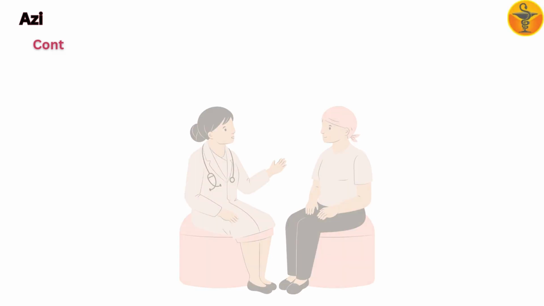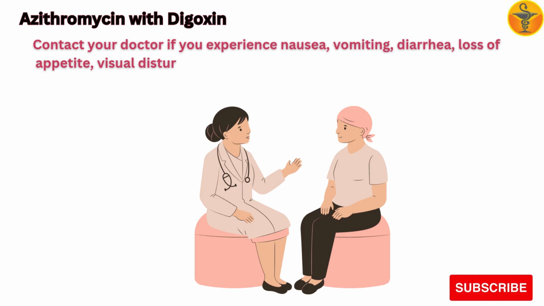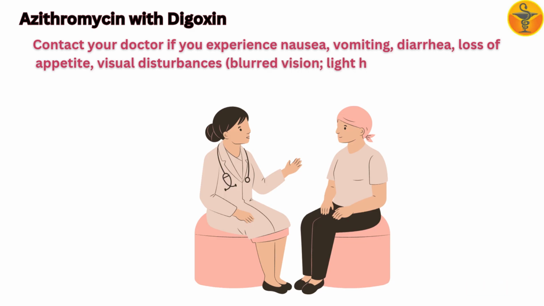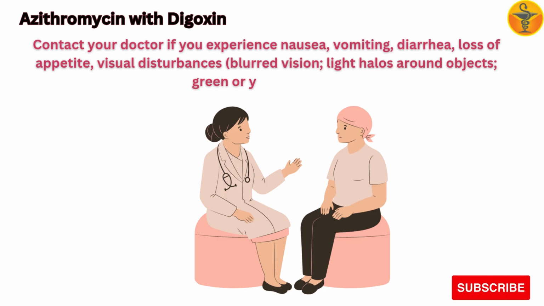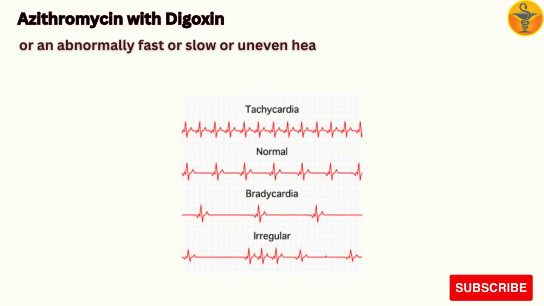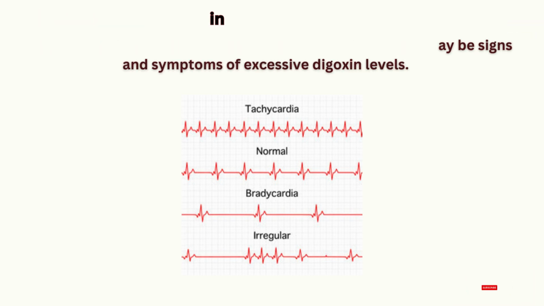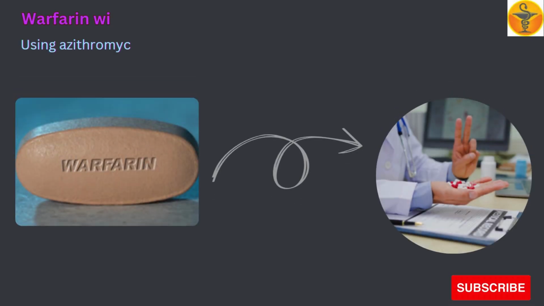Contact your doctor if you experience nausea, vomiting, diarrhea, loss of appetite, visual disturbances, blurred vision, light halos around objects, green or yellow vision, or an abnormally fast or slow or uneven heartbeat, as these may be signs and symptoms of excessive digoxin levels.